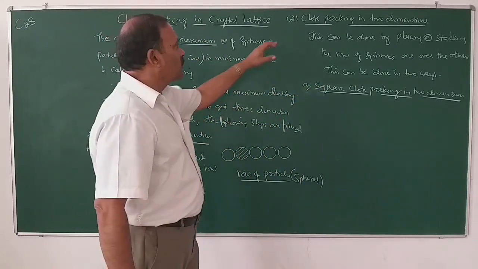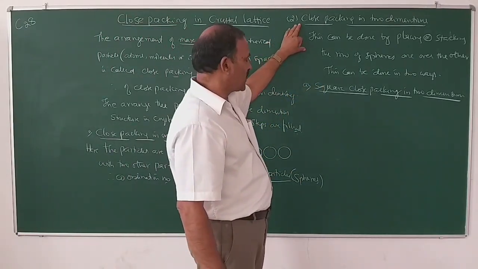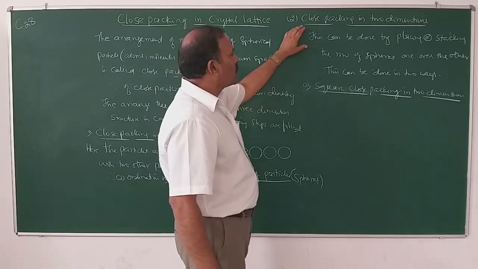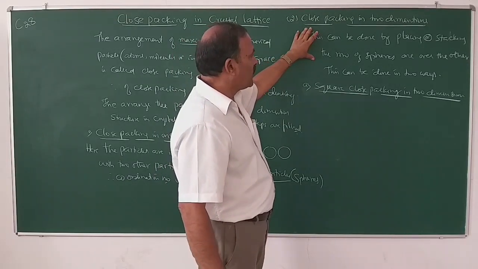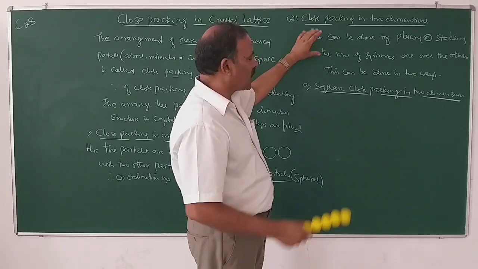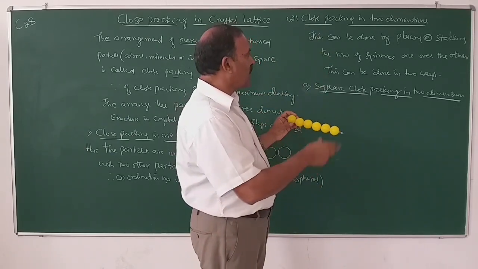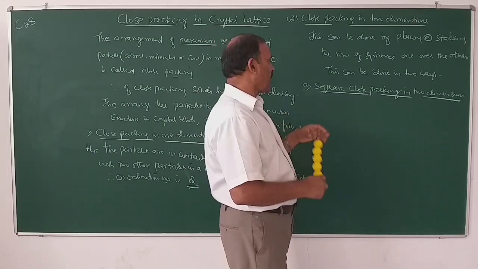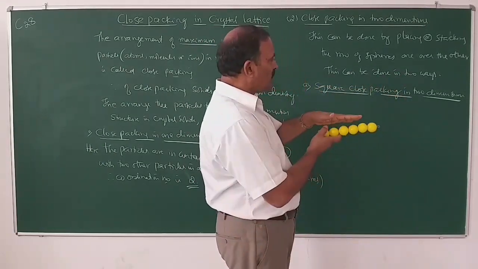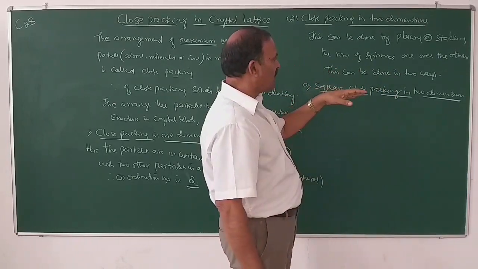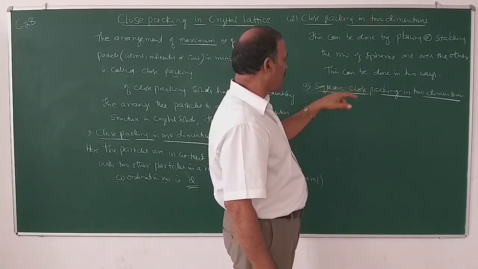So now coming to close packing in two dimensions. How can close packing in two dimensions be achieved? This can be achieved by placing the rows of spheres one over the other. When the rows are placed one over the other, this can be done in two ways.